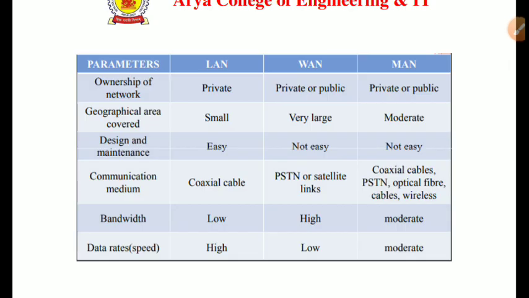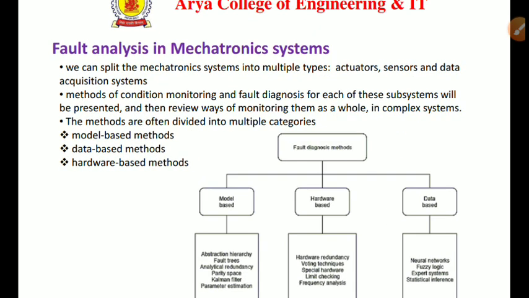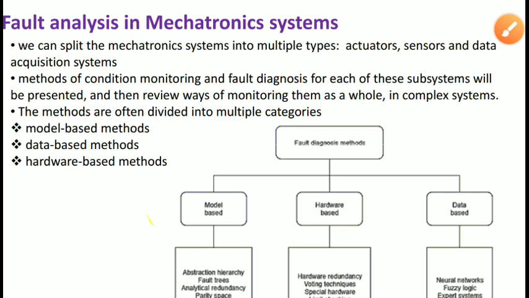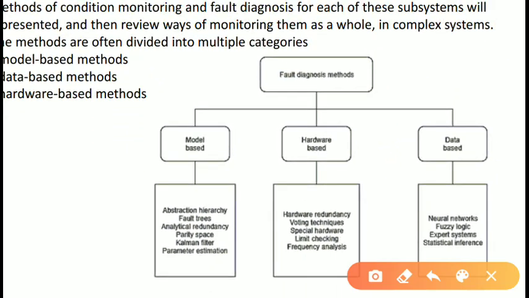Okay, now let's move to the next topic, that is fault analysis in mechatronic systems. We can split mechatronic systems into multiple types: actuators, sensors, and data acquisition systems. Methods of conditioning, monitoring, and fault diagnosis for each of these systems will be presented, and then we review ways of monitoring them as a whole in a complex system. The methods are often divided into multiple categories, such as model based methods, data based methods, and hardware based methods.